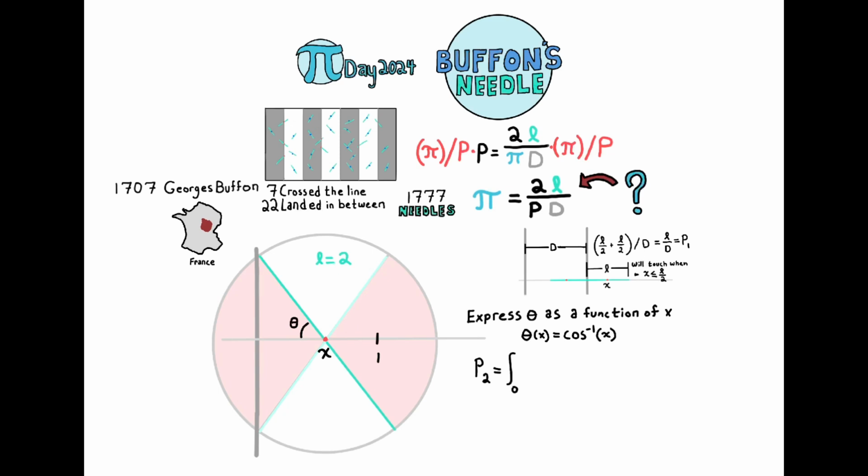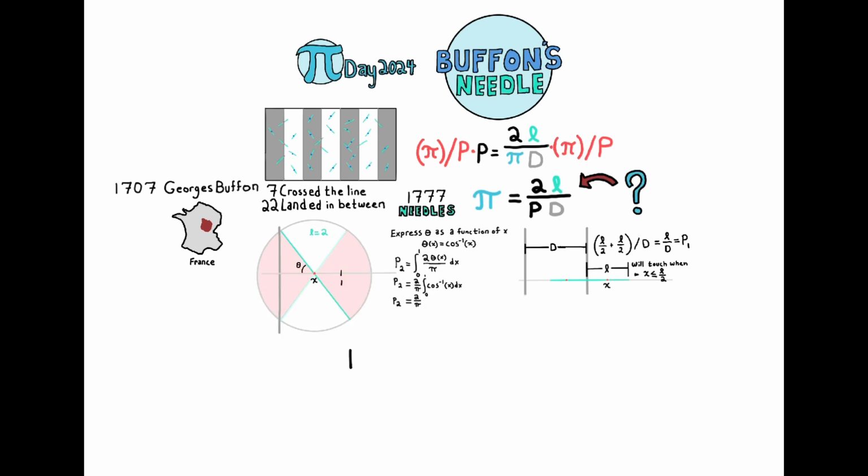Then, because the angle that the toothpick touches the boundary is 2 times theta, we can take the integral from 0 to 1 of the ratio of this so-called red angle in the whole angular space the needle could rotate, pi. This gives us a probability of 2 over pi. Combining the probability we found before and this new one, we get a probability of 2L over pi d.